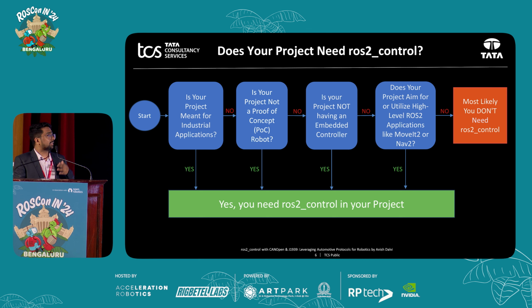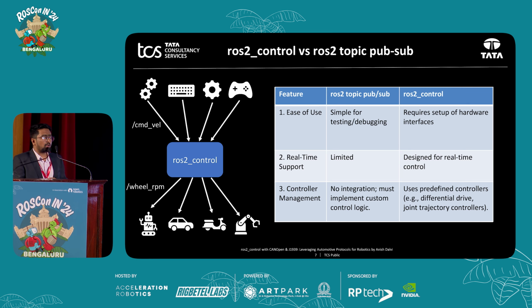Then finally, does your project utilize high-level applications like MoveIt or Nav2? If you're using these, then it's better to go with ROS2 control because they already have good linkage with each other. And yes, if the answer to all these questions is no, most likely you don't need ROS2 control. So when one talks about connecting your hardware to your nav stack, one might just say, I'll write a node with a subscriber and publisher, so that I'll subscribe to my joystick value or keyboard or nav stack cmd_vel, and I'll publish it directly to my wheel RPM.